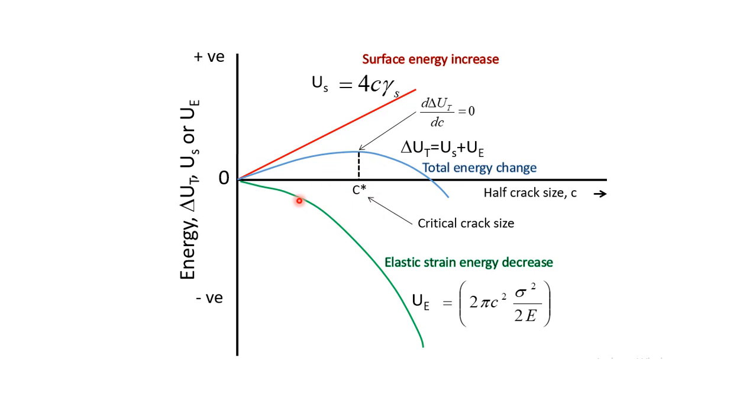So if the crack sizes are in this range, then for this stress, none of the cracks is actually going to grow, which means that the material is quite safe. But if the crack is of critical crack size, then at the given stress, this material is prone to fracture in a spontaneous way. So by using this energy balance calculation, we can find out whether the existing crack size is critical or not at any given stress.